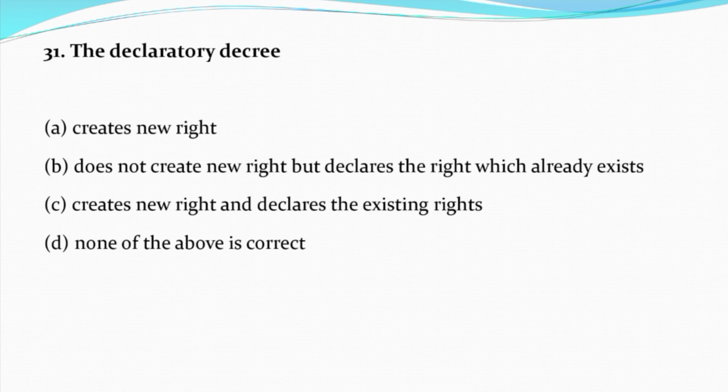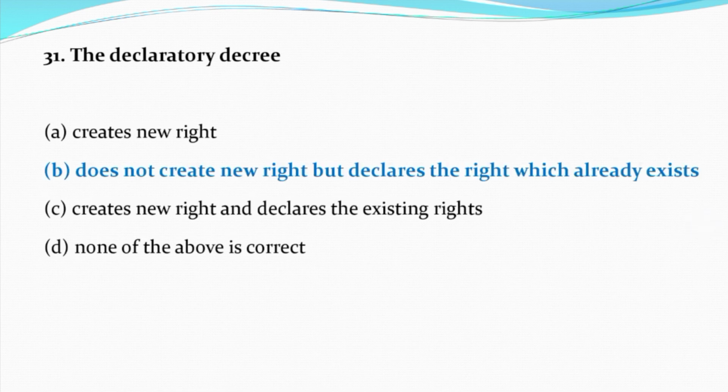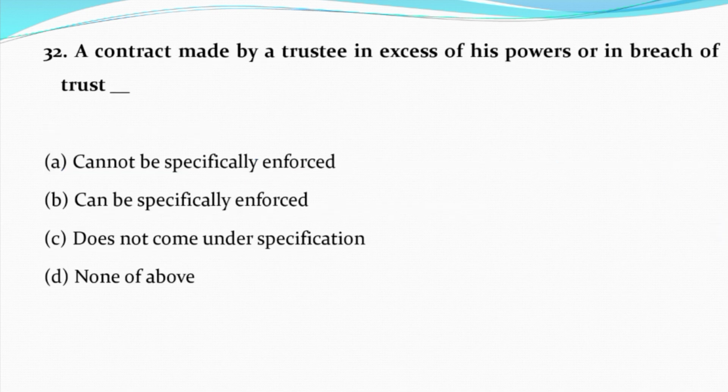Now question number 31. The declaratory decree, option A, creates new right. Option B, does not create new right but declares the right which already exists. Option C, creates new right and declares the existing rights. Option D, none of the above is correct. And the correct answer is option B, that is does not create new right but declares the right which already exists.